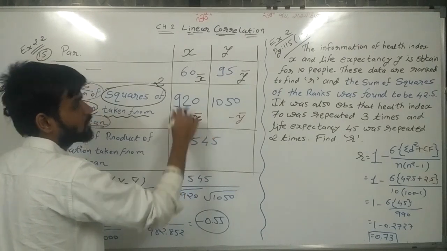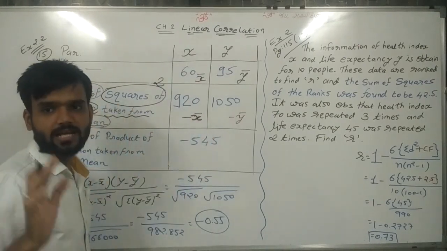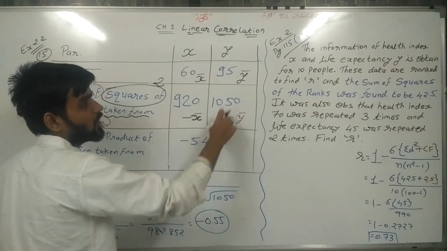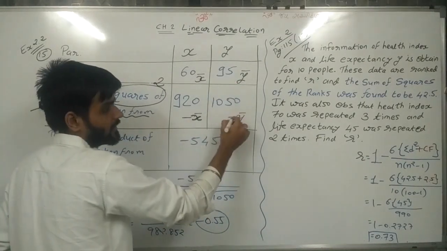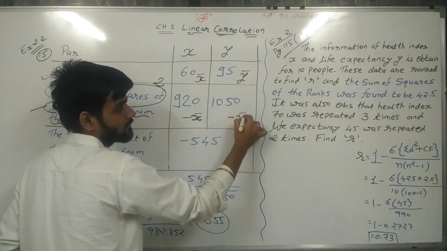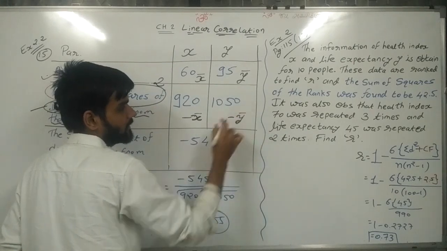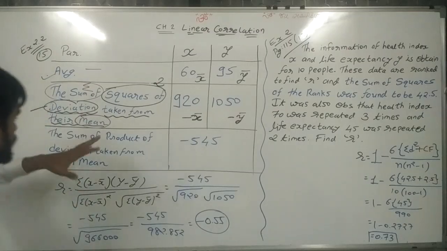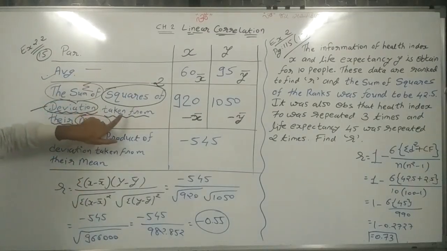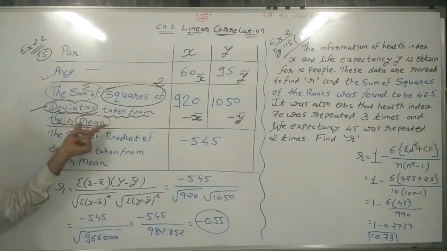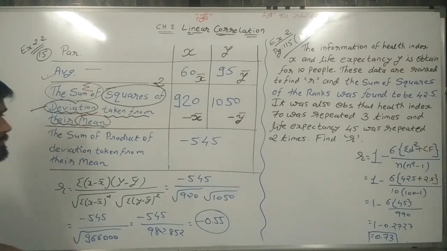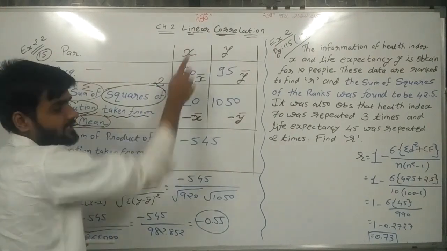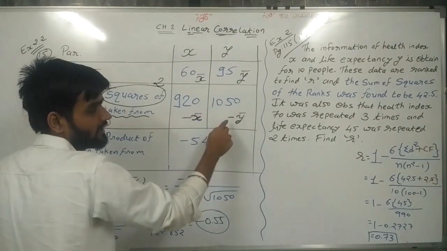Mean means x bar, because for x it is x bar. Deviation of y, deviation means minus, taken from the mean, from y bar. So again, deviation taken from their mean: for x, x bar, and for y, y bar.